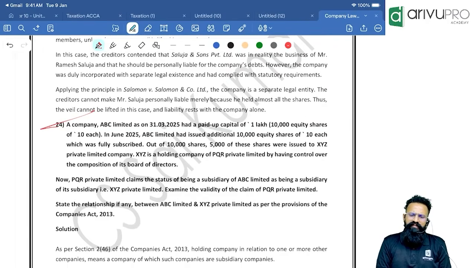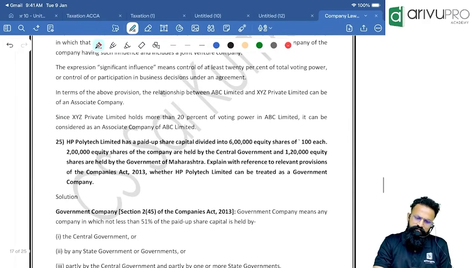A company ABC Limited, as on 31st March 2025, had a paid up capital of 1 lakh, that is 10,000 shares. In June 2025, ABC Limited issued additional 10,000 shares. We have already seen this, repeating. Associate company, that was the answer.